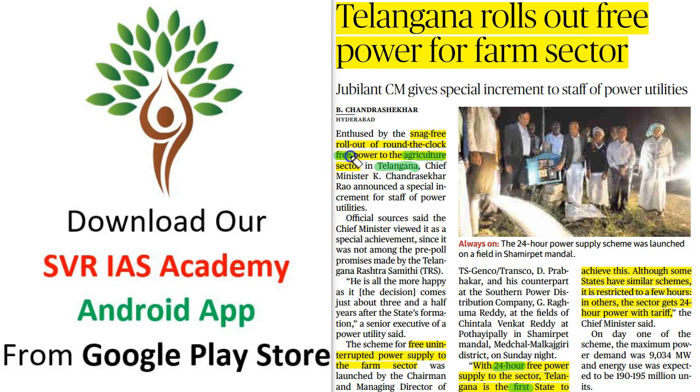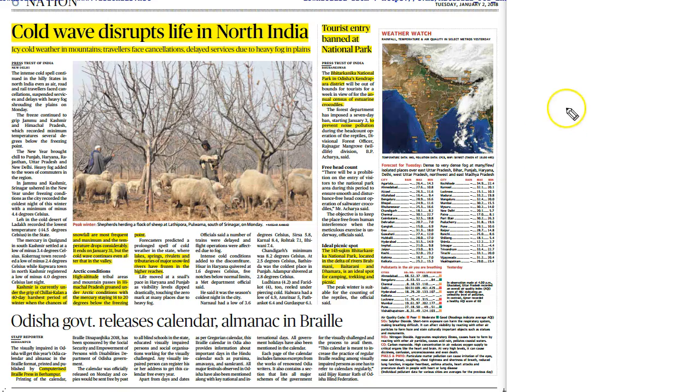It is one of the significant achievement which is done by the Telangana state government, and by doing this, the Telangana state government is expected to increase the agricultural productivity in the state. And that is the important point from this article. And now let us move on to next page. This is page number 6 of Hindu newspaper, and this page contains two important articles.